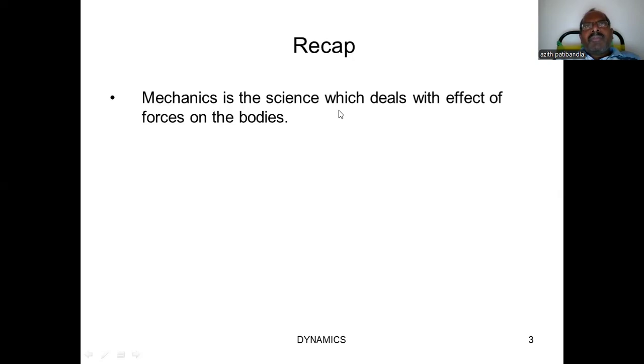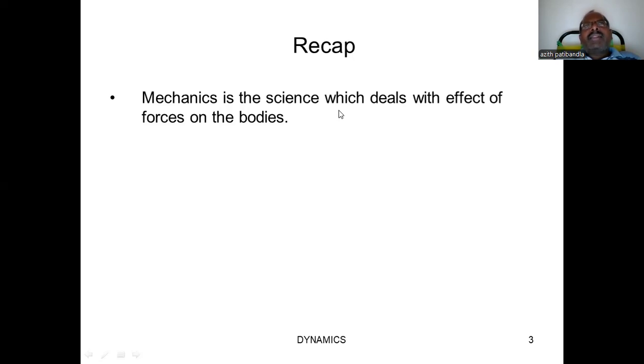Now, based on the effect, mechanics is broadly classified into two categories. One is statics, second is dynamics. Whenever force is applied on a body, what happens? The force may be applied on a body which is at rest, or on a body which is in motion. Though the body is at rest, because of the effect of the force, the body may attain certain velocity.